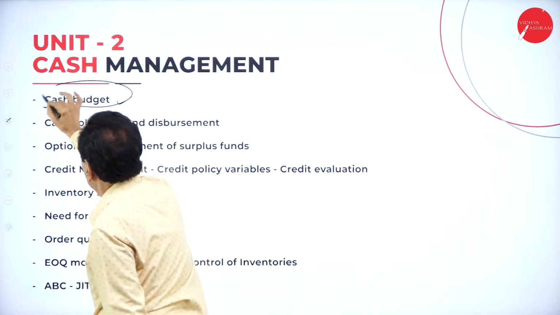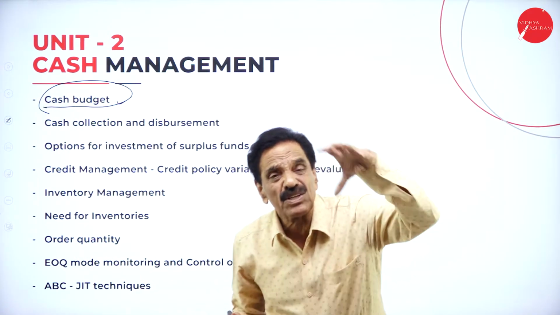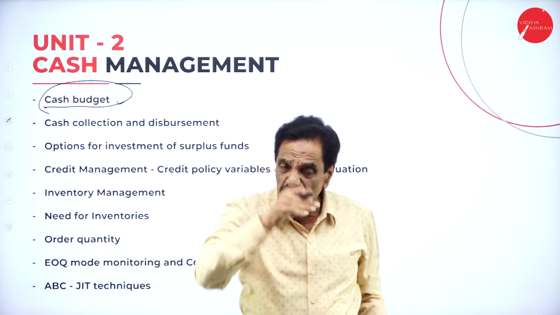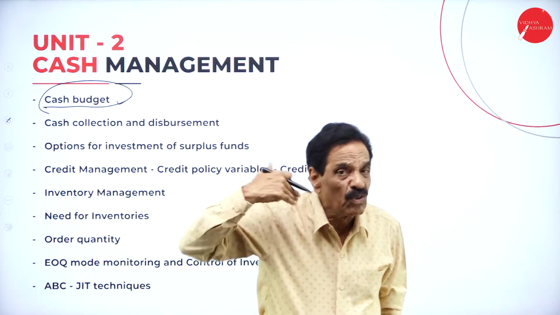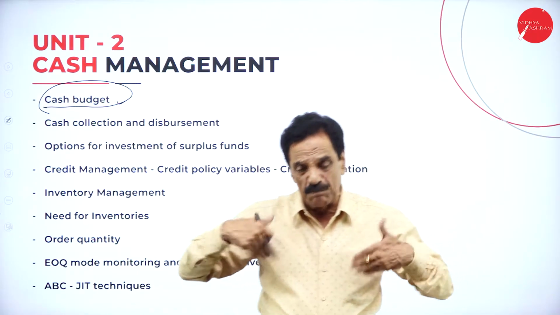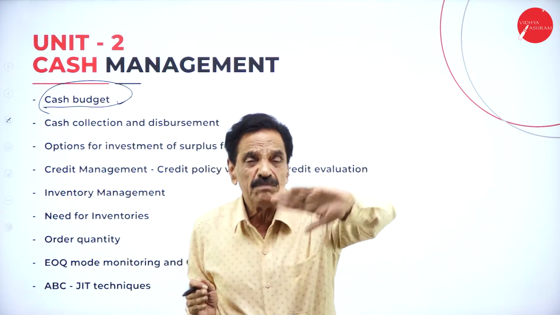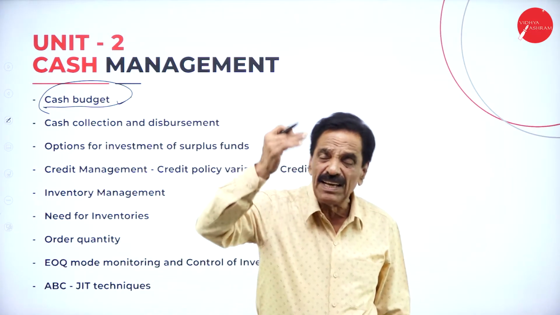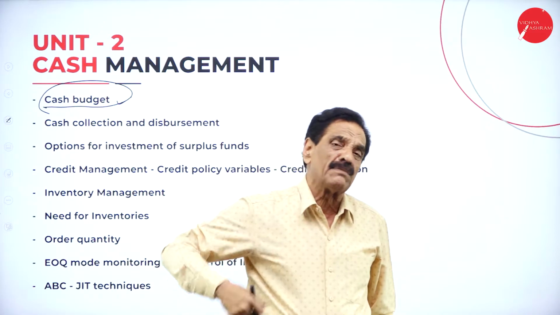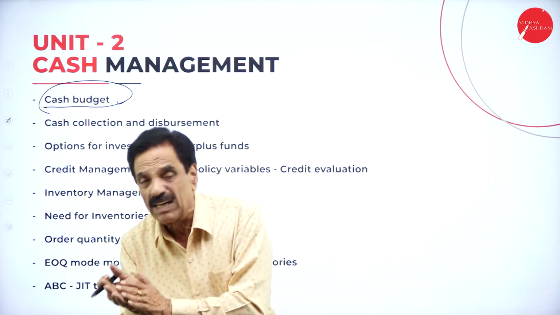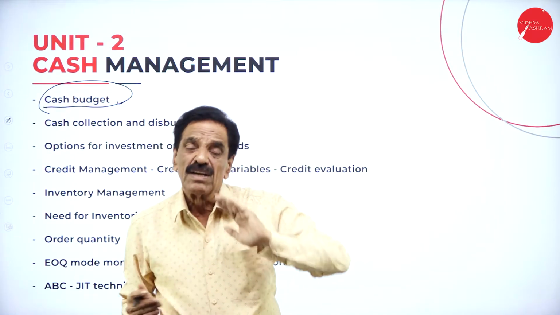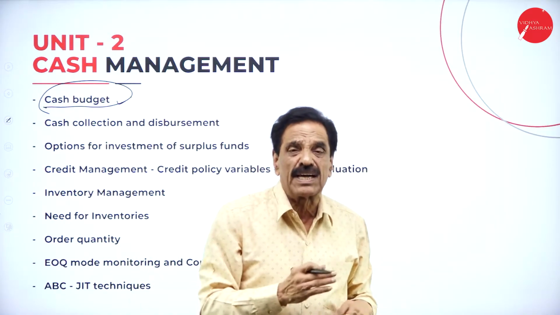Cash is the major source of the business. You have to find out what the inflows are and what the outflows are. The inflows of the company are sales. When you make a cash sale, the cash is coming in. When you make a credit sale, we can collect the money after one month or two. It is collection from debtors. If we sell some of the assets, that's also a cash inflow. If you have interest on investment, that is also a cash inflow.